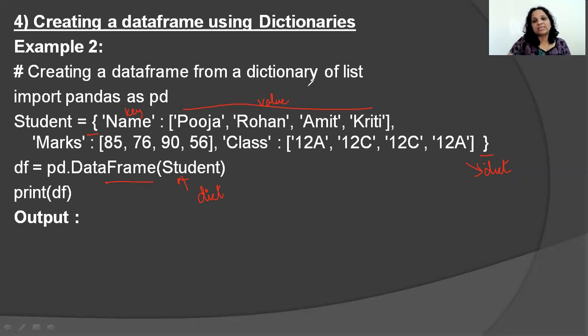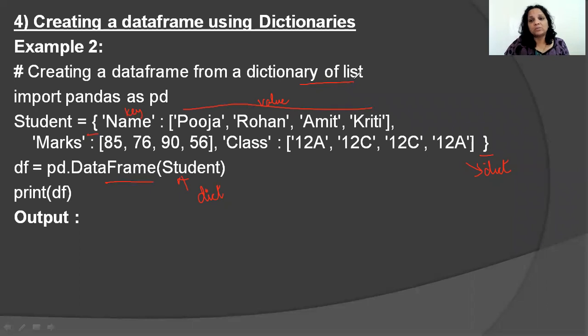And that is why I say I'm creating a dictionary of lists. A dictionary where each key element has a value associated with it. The value is not a single ordinary value, but a list of values. Again, I'm not creating a data frame using a list. I'm actually creating a data frame using a dictionary.